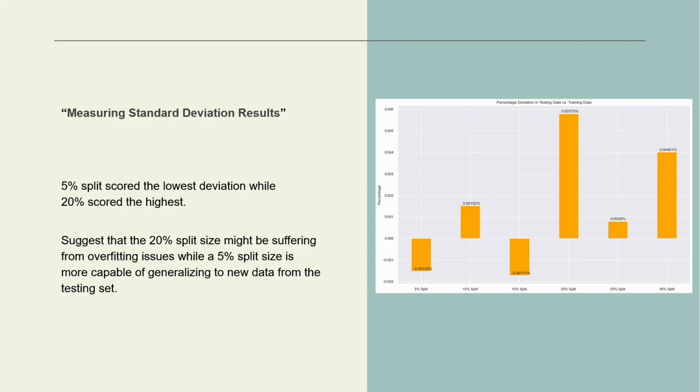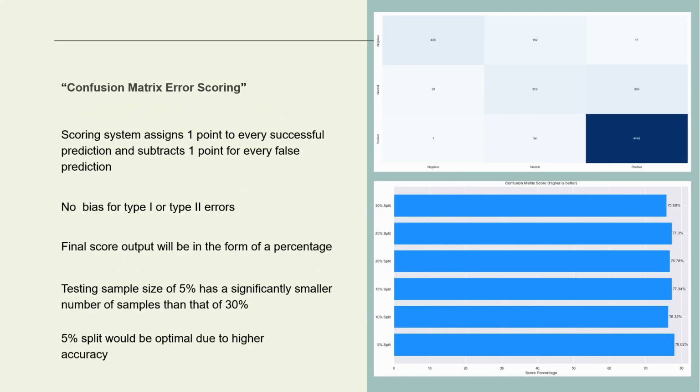From the results, we gathered some error scores and developed an error score system where we're able to give different scores depending on if it successfully or unsuccessfully identified an error. So it's very simple, basically 1 point for every successful prediction and minus 1 point for every false prediction. There was no bias for any type of error, and the final output was here. You can see on the right-hand side.